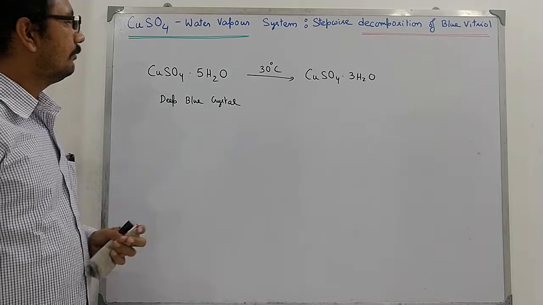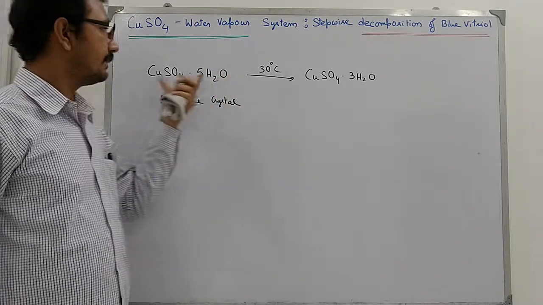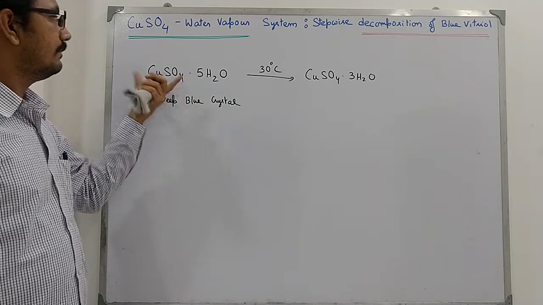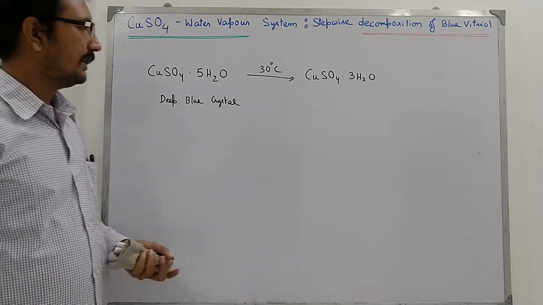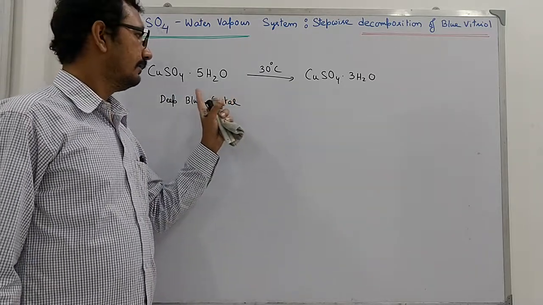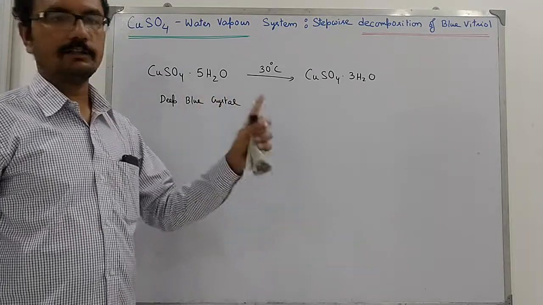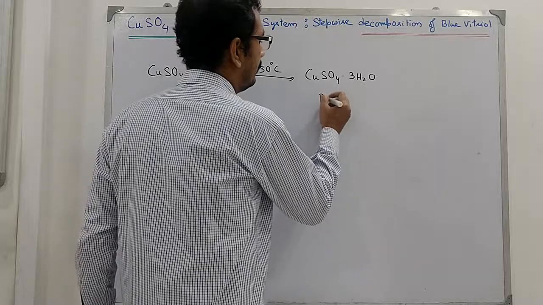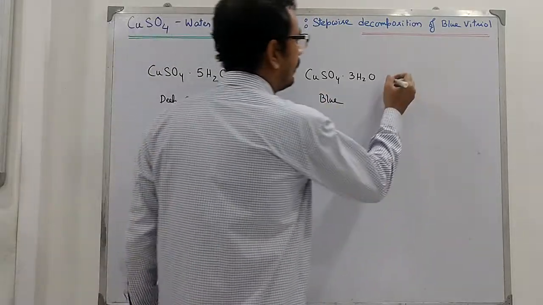Since the water of crystallization is responsible for the crystal structure and also for the color in this particular complex, we will see the gradual loss in the crystal structure as well as the color. We will find that this is blue in color.